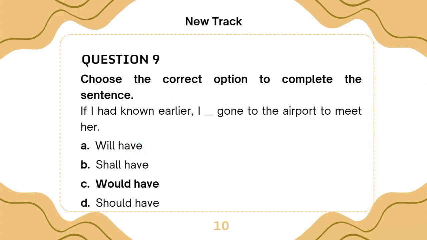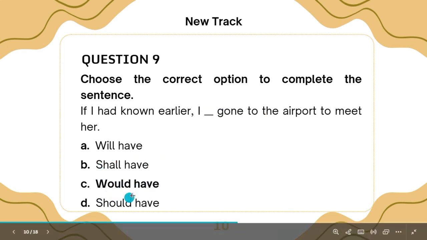Will is a future tense, and it goes with the second person, that is you, he or she or they. Now, when we talk of shall, it is a future tense too, but it goes with the first person, I and we. So it's closer to what we are talking about. I shall have gone, but that wouldn't be the answer.